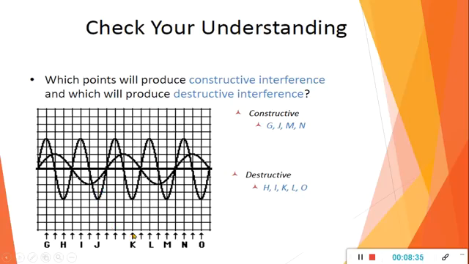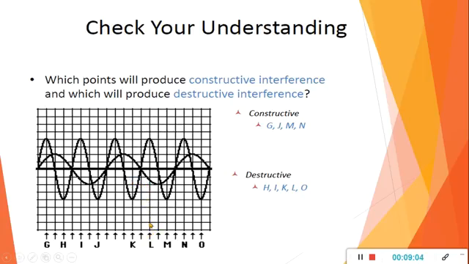Now if we come to the point K, at point K, 1, 2, 3, 4 centimeter here, and here 1 point something, we'll consider 1. So this is plus 1, this is minus 4 in downward direction. So 1 minus 4 will be minus 3. Here we get the minimum amplitude. So this is destructive interference.